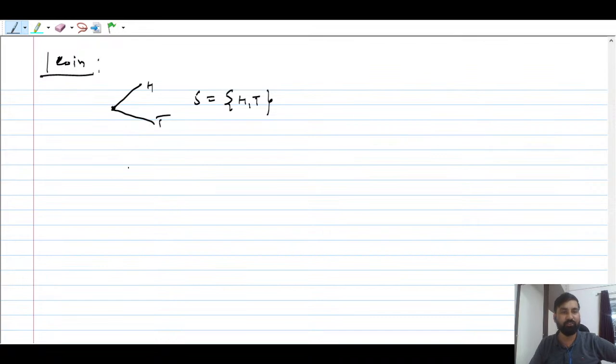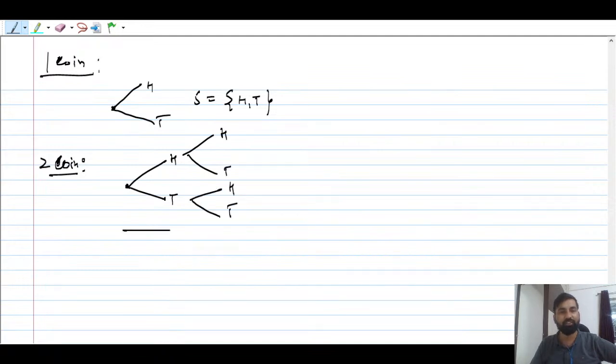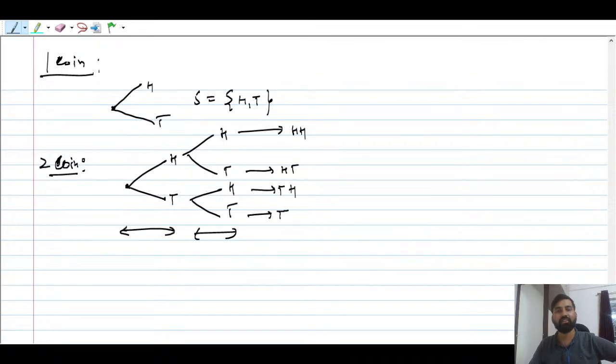Suppose we have two coins. You toss the first coin and get head or tail. Again you toss the second coin, and you get head or tail. So in stage 1 you have tossed the first coin, and in stage 2 you have tossed the second coin, or flipped it. So you can collect the sample space here. The sample space is going to be HH, HT, TH and TT.